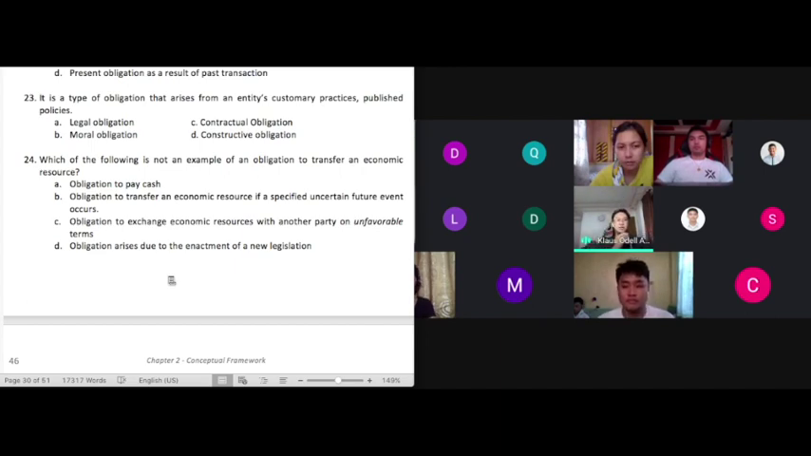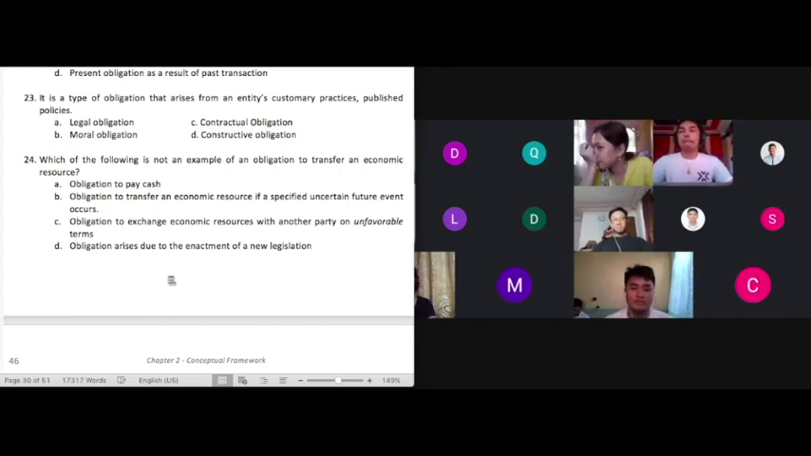Number 23. It is a type of obligation that arises from an entity's customary practices, published policies. Our answer in 23 is letter D, constructive obligation. The definition of constructive obligation is an obligation that arises from an entity's customary practices, published policies, or specific statements if the entity has no practical ability to act in a manner inconsistent with those practices, policies, or statements. Okay, so the concept of constructive obligation, class, is that based on your past acts, you no longer have a reason to deny or to refuse honoring a certain obligation.